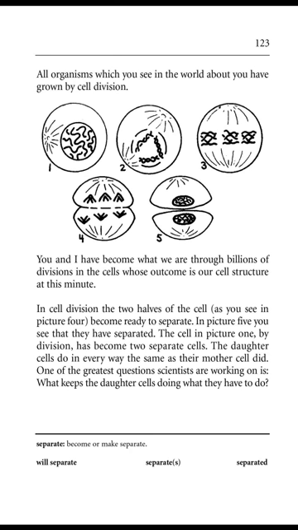In Picture 5, you see that they have separated. The cell in Picture 1, by division, has become two separate cells. The daughter cells do in every way the same as their mother cell did. One of the greatest questions scientists are working on is, what keeps the daughter cells doing what they have to do?